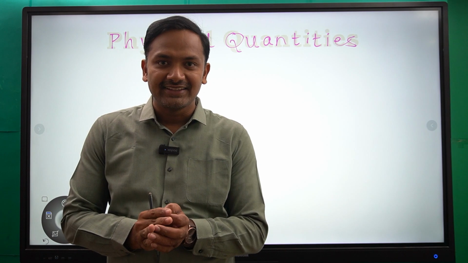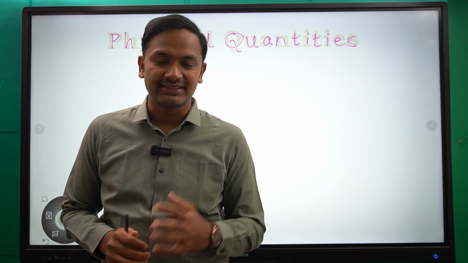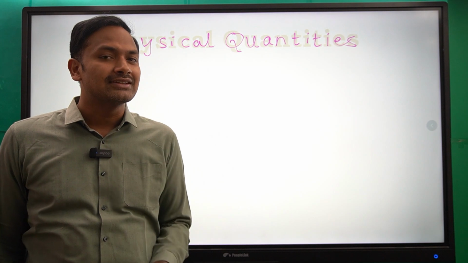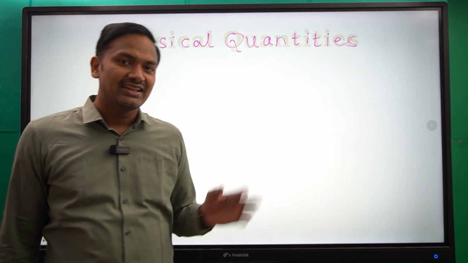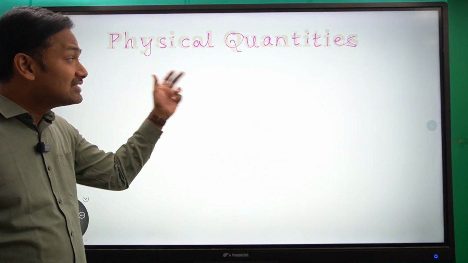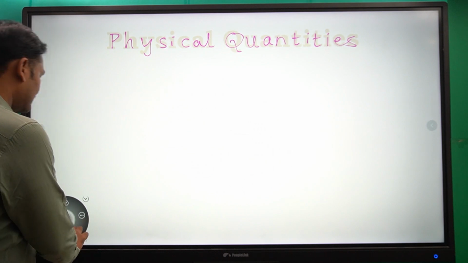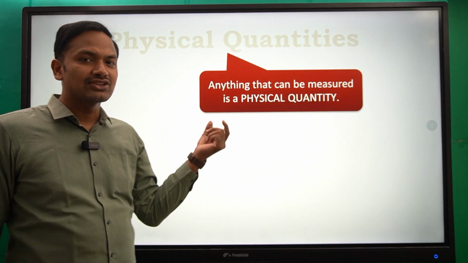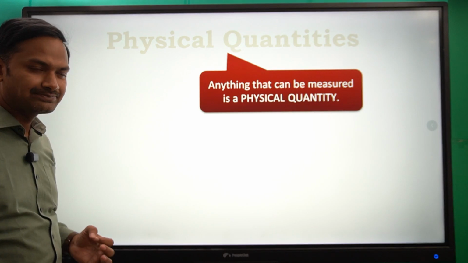Any quantity that can be measured. Any quantity which we can measure, that we can say is a physical quantity. Understood? Anything that can be measured is called a physical quantity.